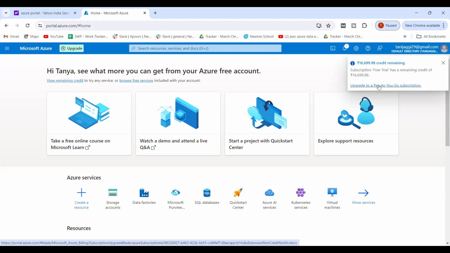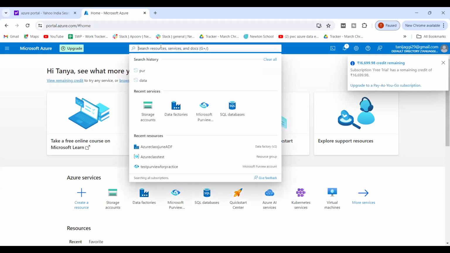With pay as you go, it is going to give you the update that these are the credits, and if you create a storage account, this much amount is going to be deducted. If you save this many GB of data in the storage account, this amount is going to be deducted. So for each and every service you are going to get a price voucher. As per that, how much you are using, it is going to give you the details that you are using this, you are using that. So there has to be a subscription with it.